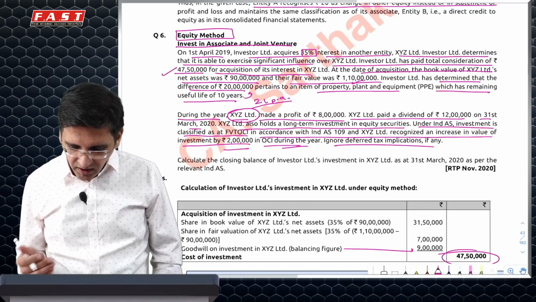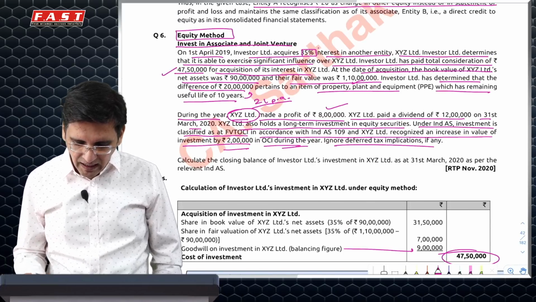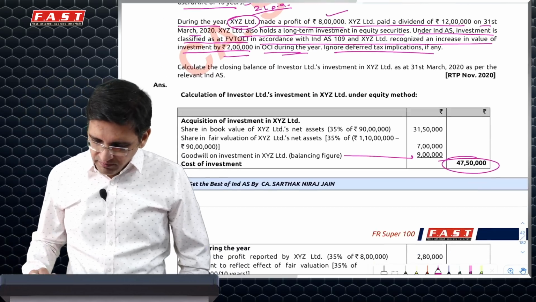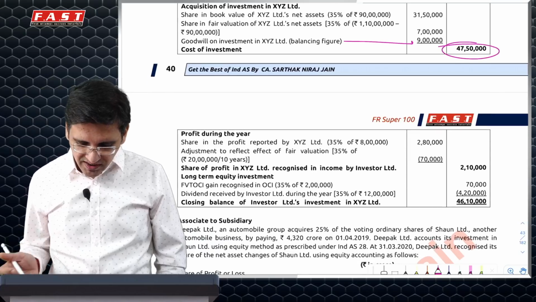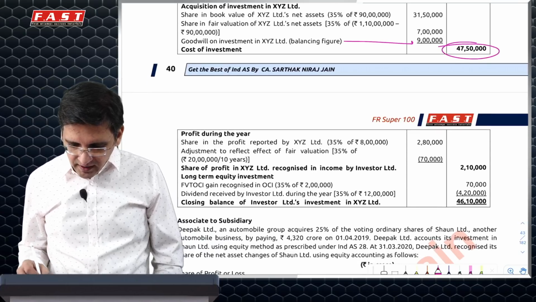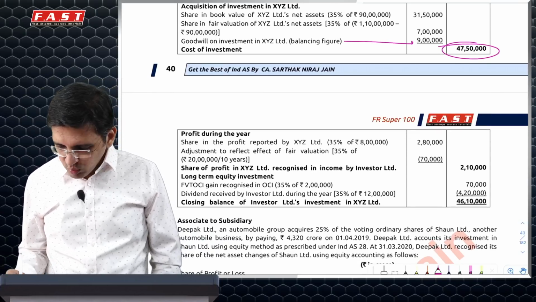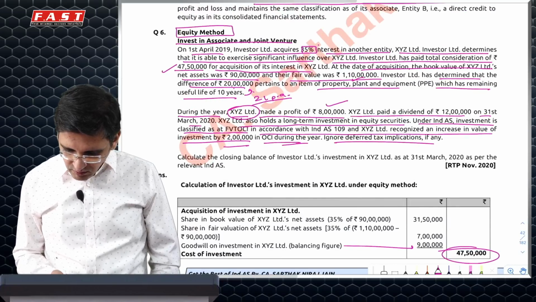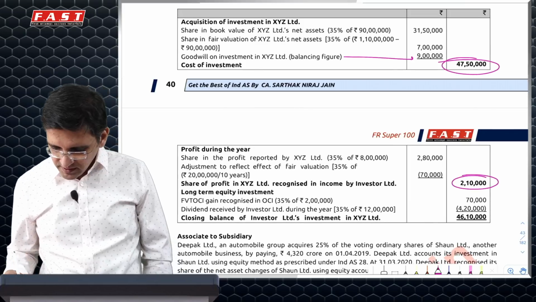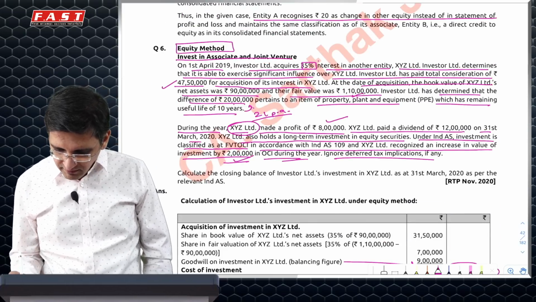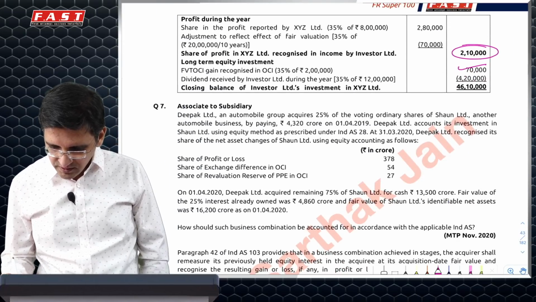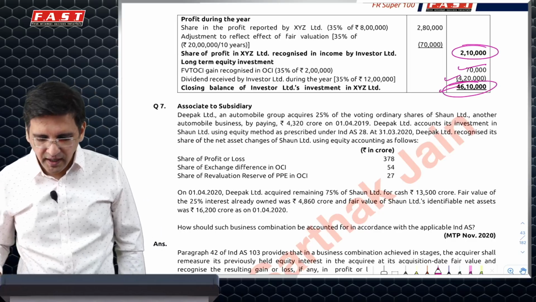Then what is the increase which happens during the year? 8 lakh minus 2 lakh of extra depreciation. So I would say my profit share would be only on 6 lakh. 6 lakh 35% would be 210. This is that 210. Plus additionally fair value gain 35% of 2 lakh, which is 70. And dividend share would be reduced, 12 lakh 35%, which will be 420. This is the carrying amount in the books.